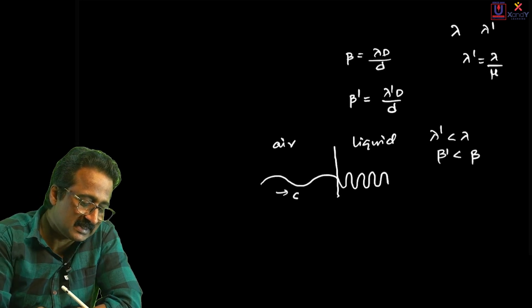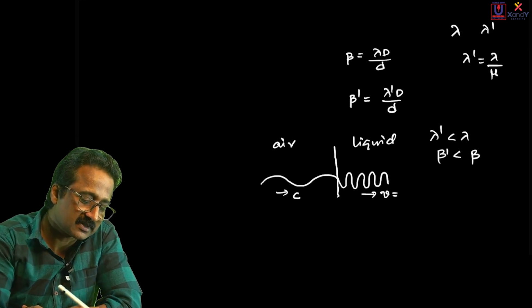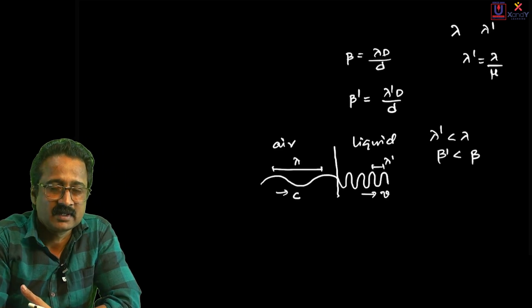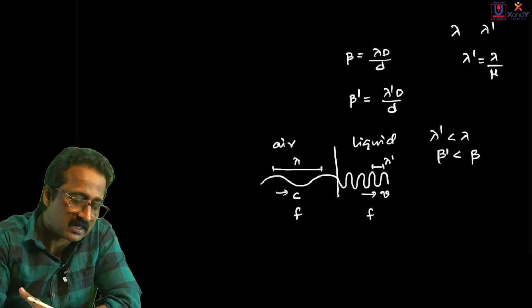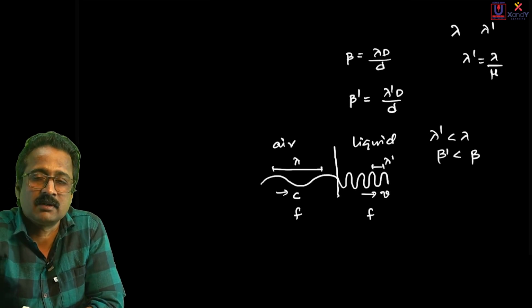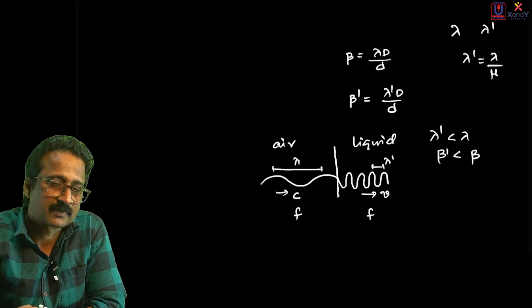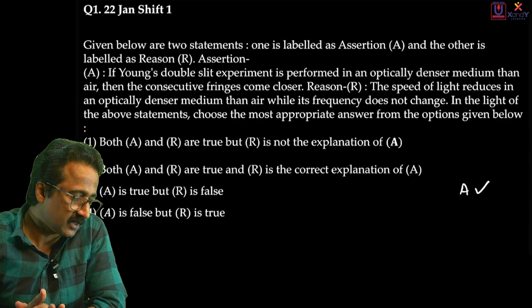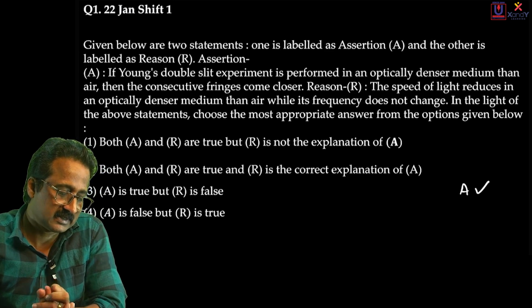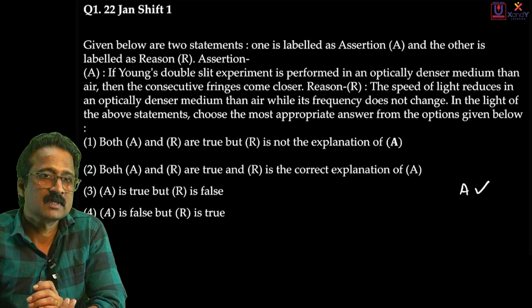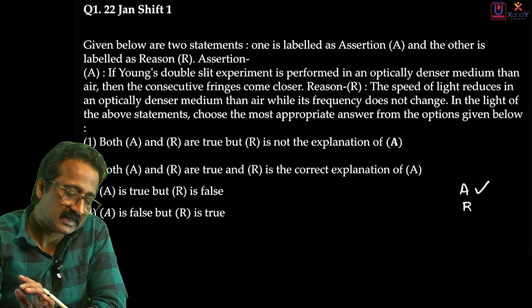Certainly, if c is the velocity of light here, the velocity v is smaller in this medium. So the velocity gets reduced, that's a fact. The wavelength is also reduced; if lambda is the wavelength, it reduces to some lambda dash in the medium. And the frequency will remain unchanged for a wave, no matter how many media it passes through. Frequency remains fixed. So when light travels to a denser medium, its speed will decrease, that's correct. The speed of light reduces in an optically denser medium is right. So the second statement is also right. I would say R is also right.